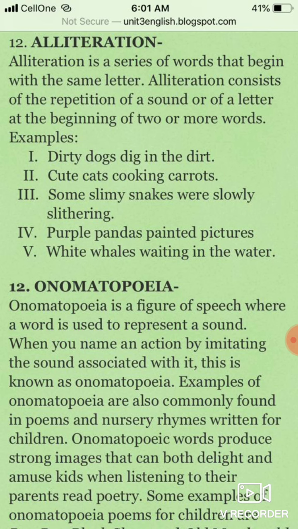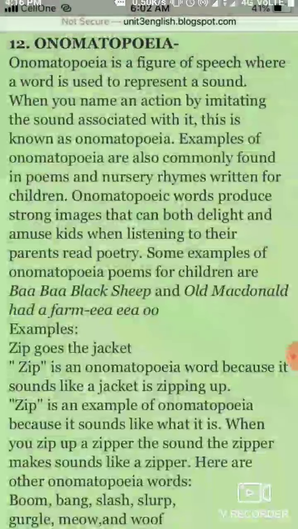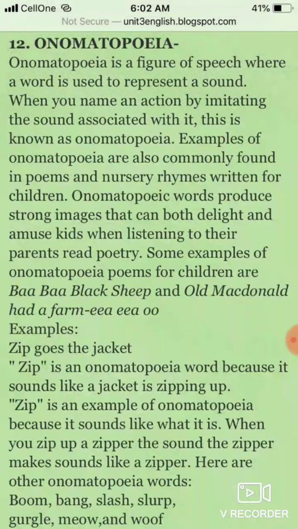So, examples are: dirty dogs dig in the dirt, cute cats cooking carrots, some slimy snakes were slowly slithering, purple pandas painted a picture, white whales waited in the water. And now the last point for all of you is onomatopoeia. Onomatopoeia is a figure of speech where a word is used to represent a sound. When you name an action by imitating the sound associated with it, this is known as onomatopoeia.